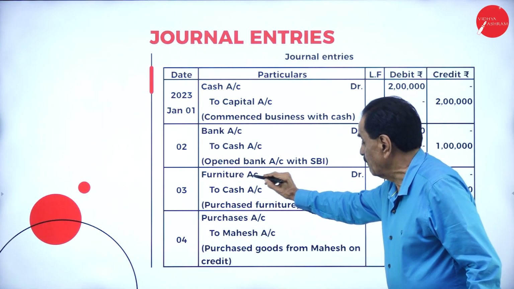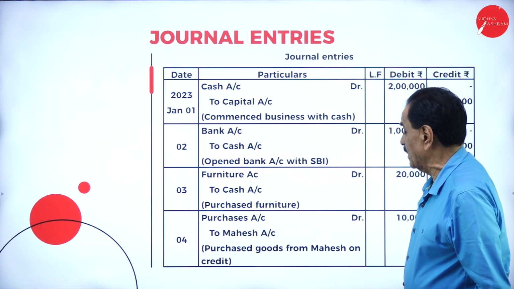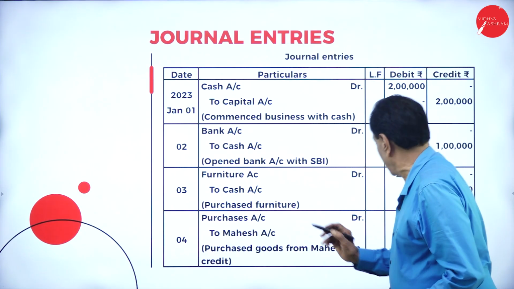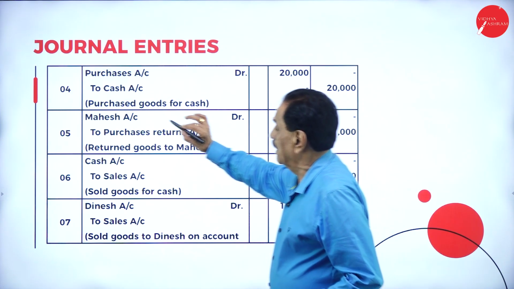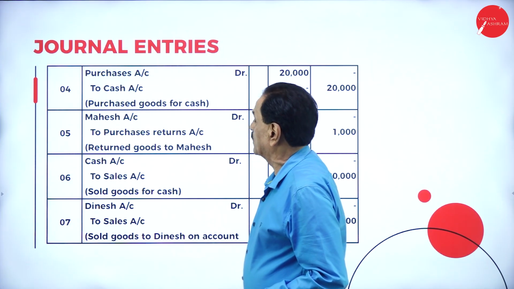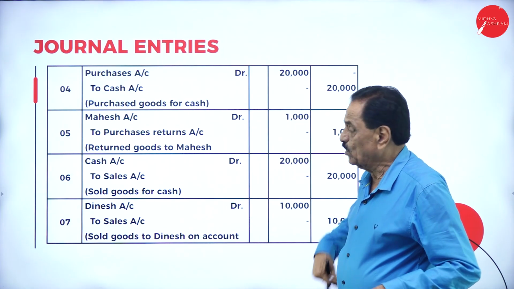Furniture purchase: furniture account debit to cash account. Purchased goods from Mahesh: purchase account debit to Mahesh account. Then purchase goods for cash: purchases account debit to cash account. Goods returned to Mahesh.